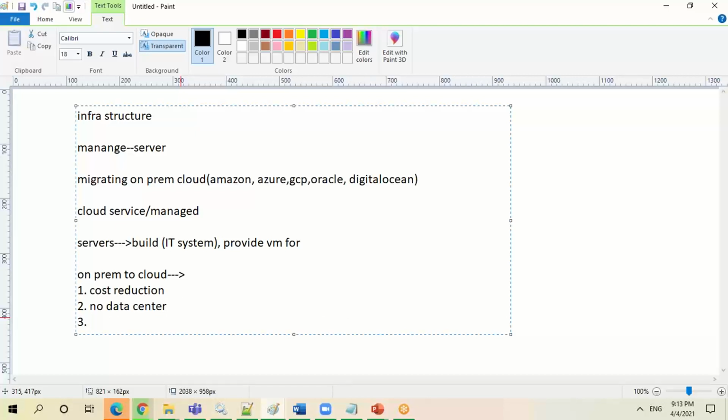Any other security improvement? Okay. And increased collaboration and flexibility. Can you elaborate on this? Yeah, flexibility. We can provision any instance or any machine within 1 or 2 minutes. Okay, so this is the flexibility of getting the VMs, right? Whatever VMs you are looking for. Anything else? Yeah, and loss prevention and disaster recovery.